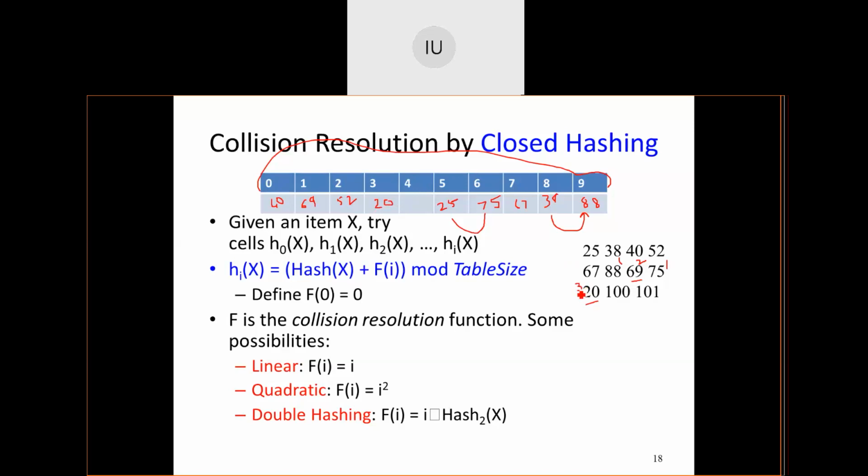When I take 100, again there is a collision against 40, 69, 52, 20, but it gets its position at the 4th position. So how many collisions does it encounter? 4. When I try to insert 101, there is no position at all. It means the number of elements has to be far lesser than the table size.